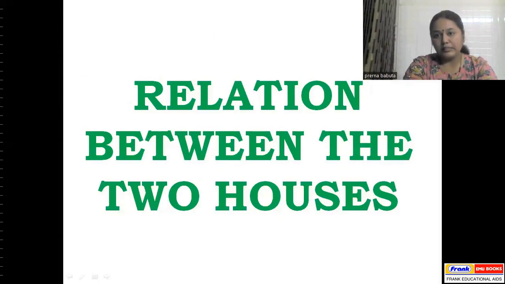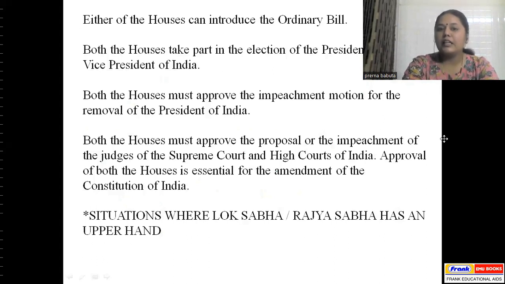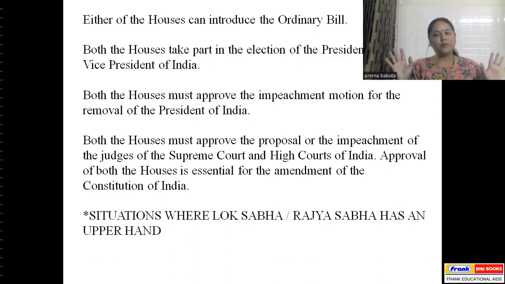Moving on. Now, when we talk about the two houses, that is the Lok Sabha and the Rajya Sabha, there is a relation also that these two houses share. What are these? First is that either of the house can introduce the ordinary bill. Both the houses take part in the election of the president and the vice president of India, and both the houses must approve the impeachment motion for the removal of the president of India. So it's not like that the Lok Sabha passes the impeachment motion and the president can be removed. Both the houses have to pass the impeachment motion. What is exactly impeachment? It is the process by which the president can be removed.